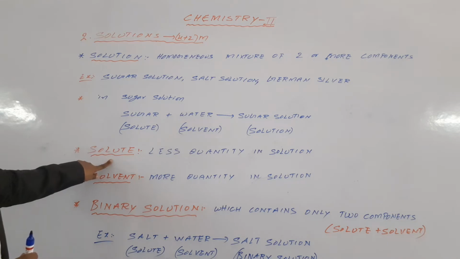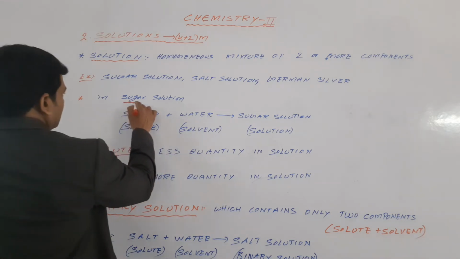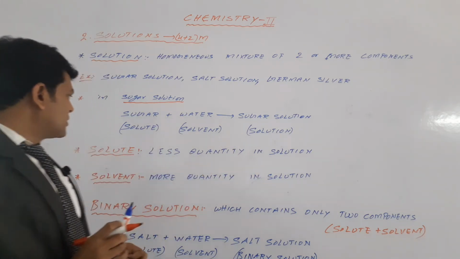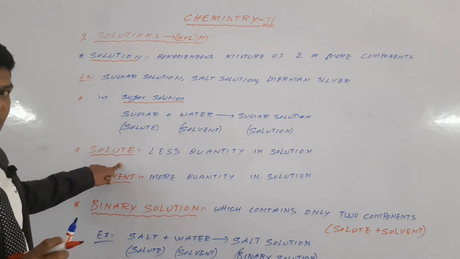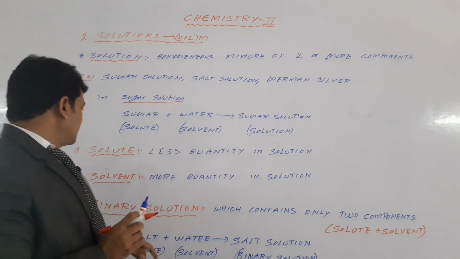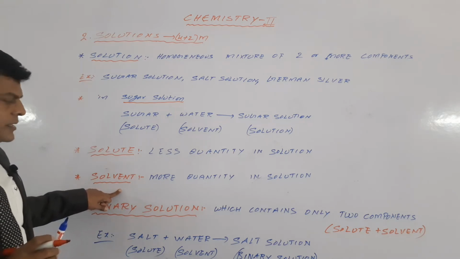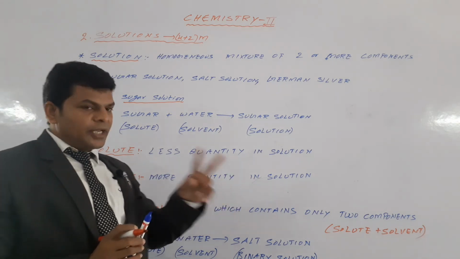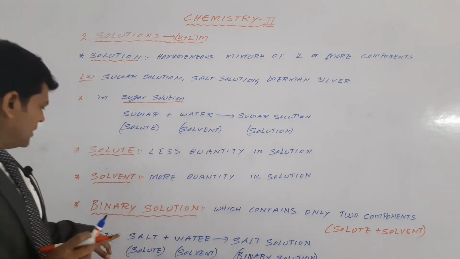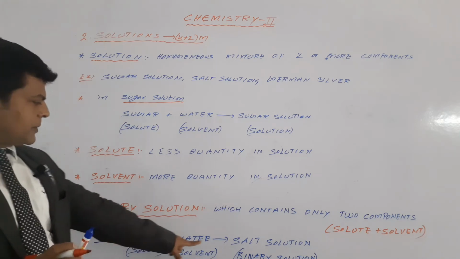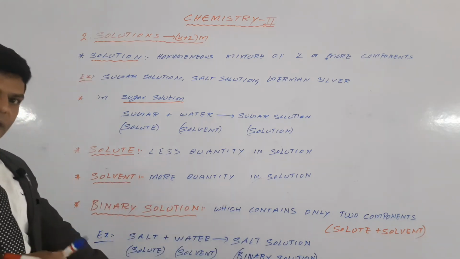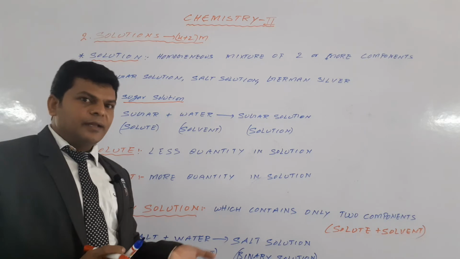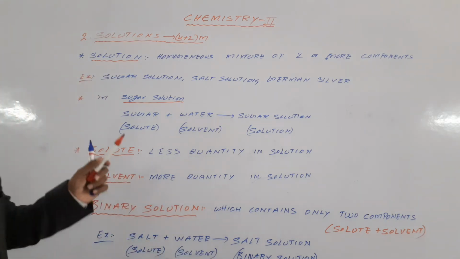Solute is the component present in less quantity in the solution. Solvent is the component present in more quantity in the solution. A binary solution contains only two components, solute and solvent. For example, salt plus water gives rise to salt solution. Salt is the solute and water is the solvent. Since it contains only two components, it is a binary solution. Okay, write down.